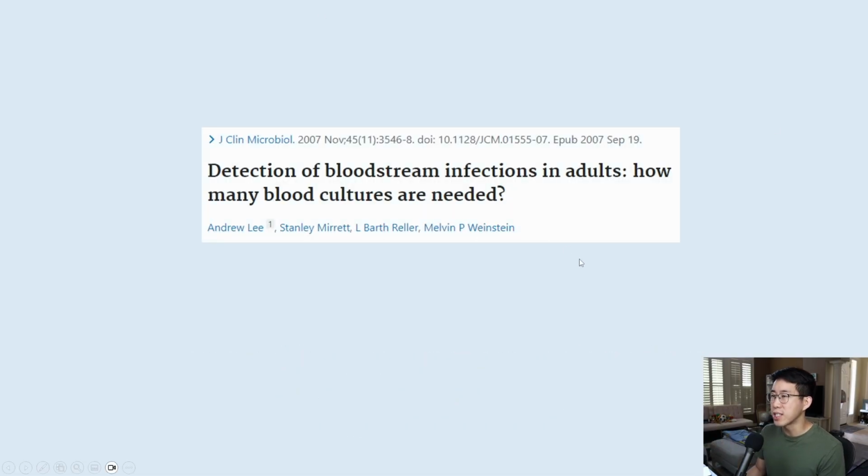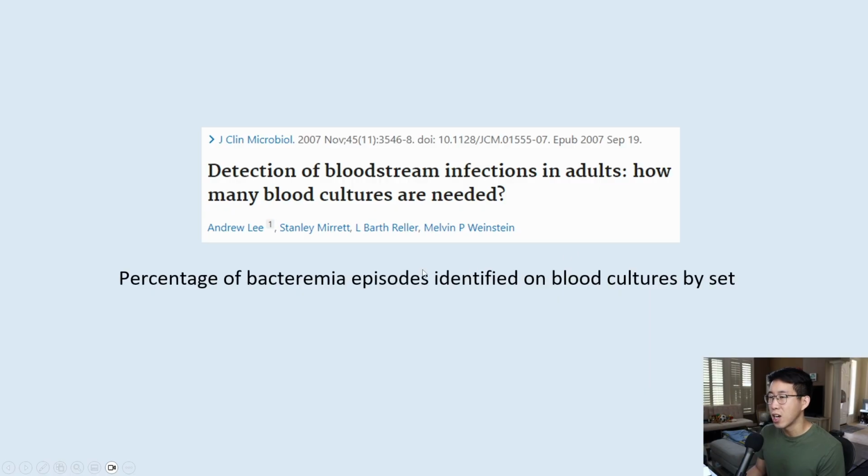The reason for this is based on this 2007 study, which identified the percentage of bacteremia based on the number of blood cultures obtained. So the first set of blood cultures identified bacteremia 73.1% of the time. The second set identified it 89.7% of the time. And the third set identified it 98.2% of the time.